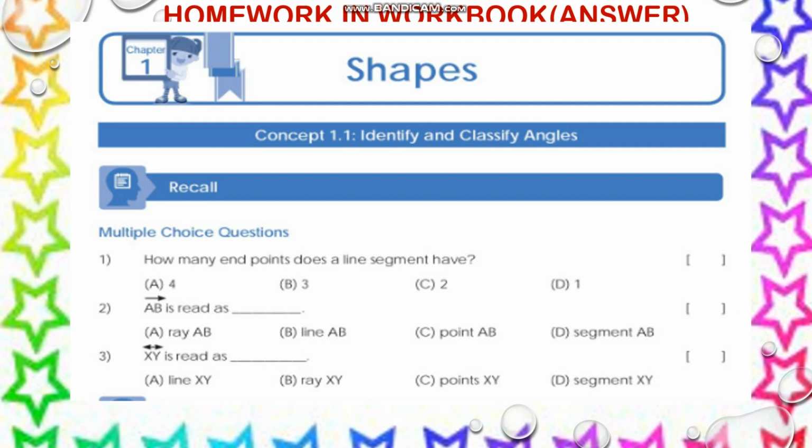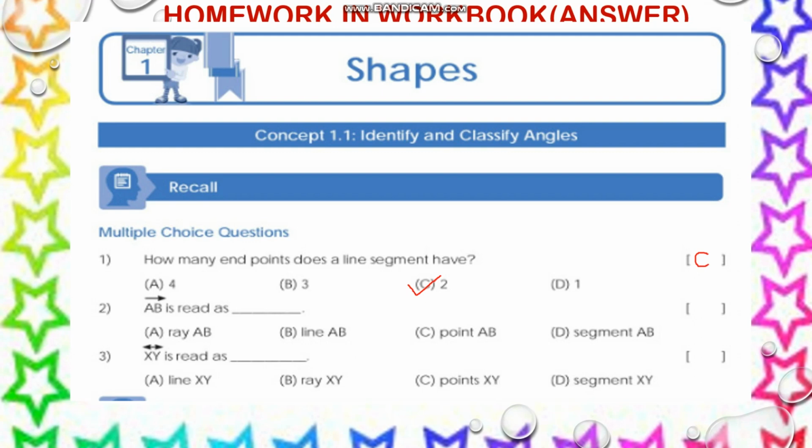First question, how many endpoints does a line segment have? Tell me, children, how many endpoints? Yes, two endpoints. So you can mark option C as the right answer, and write option C.